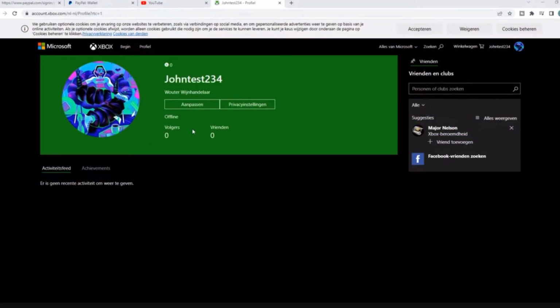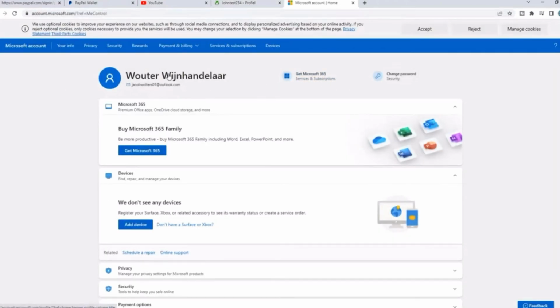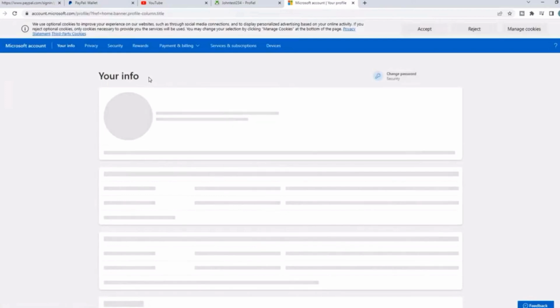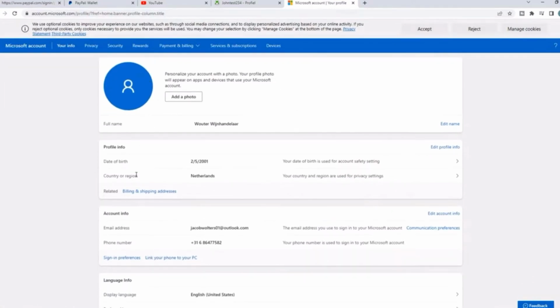What you need to do, you need to go to your profile picture, then go to your Microsoft account, because we will manage this from our Microsoft account, and then we have to hit our name just like that, and there we go. Now we are on our info from our Microsoft account that is also used on Xbox.